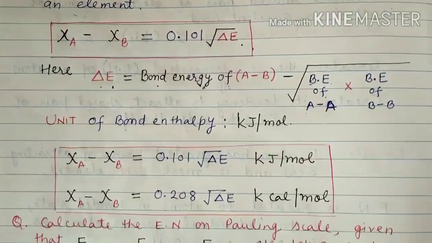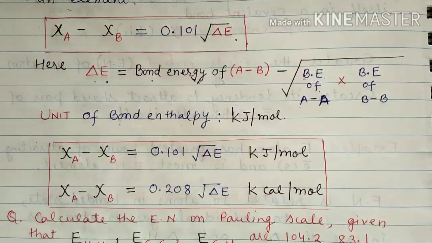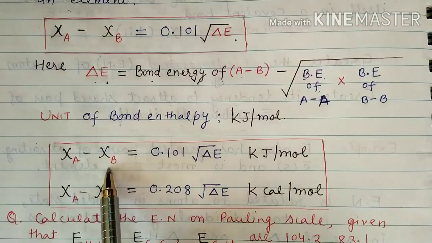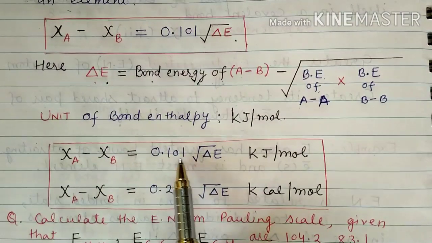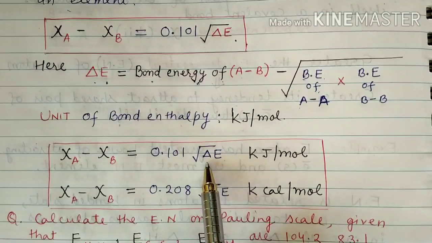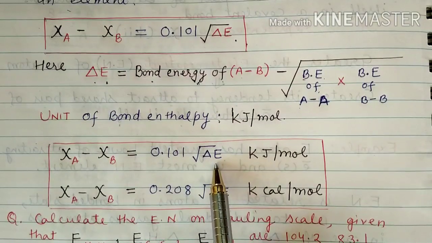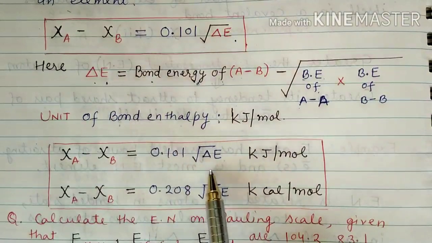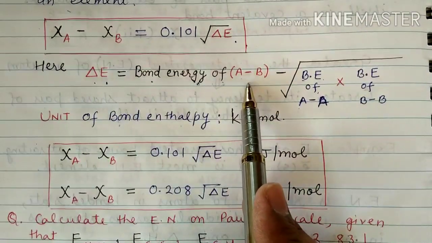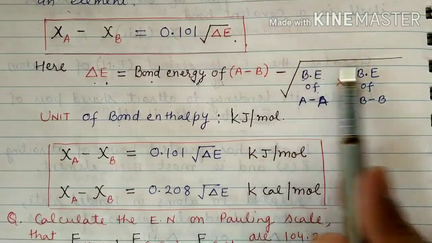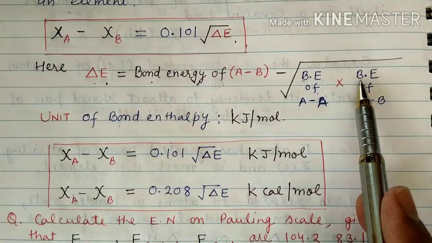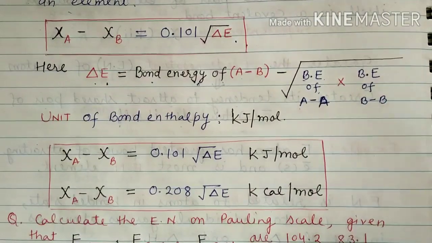So the formula for electronegativity on the Pauling scale is chi A minus chi B equal to 0.101 square root of delta E, meaning the change in bond enthalpy. We have the bond enthalpy of the AB bond minus the square root of the bond enthalpy of the AA bond multiplied by the bond enthalpy of the BB bond.